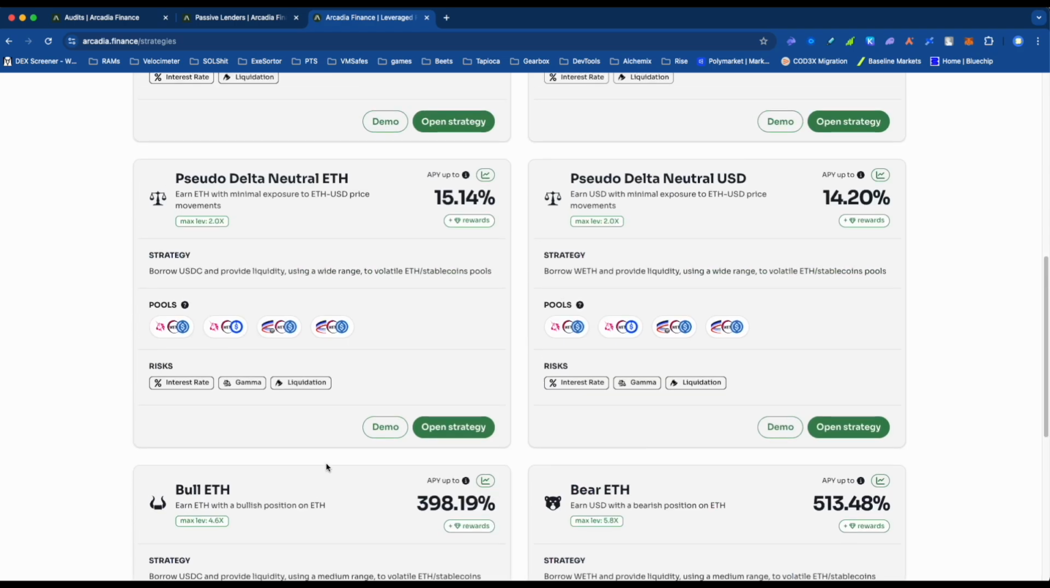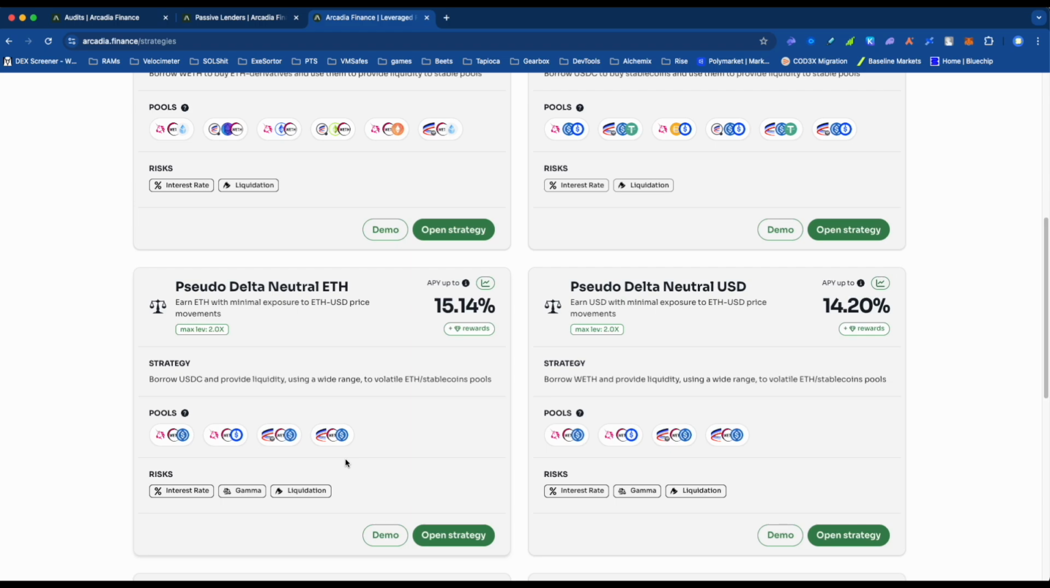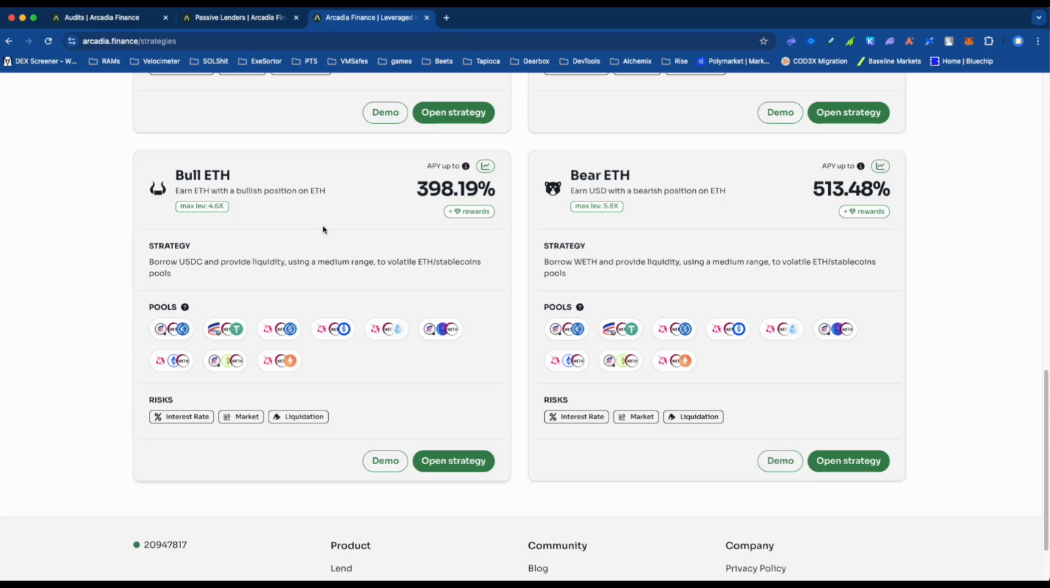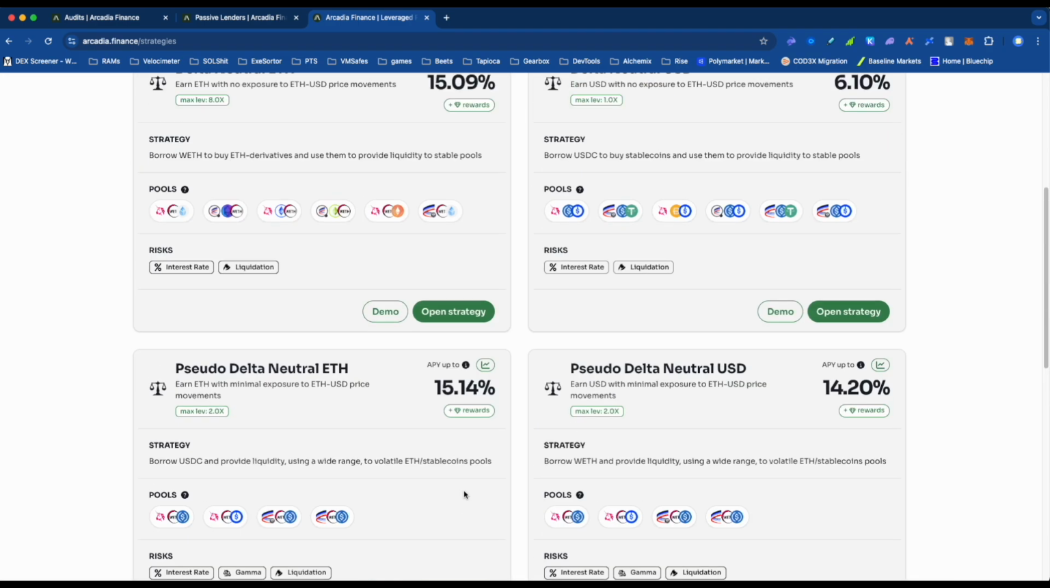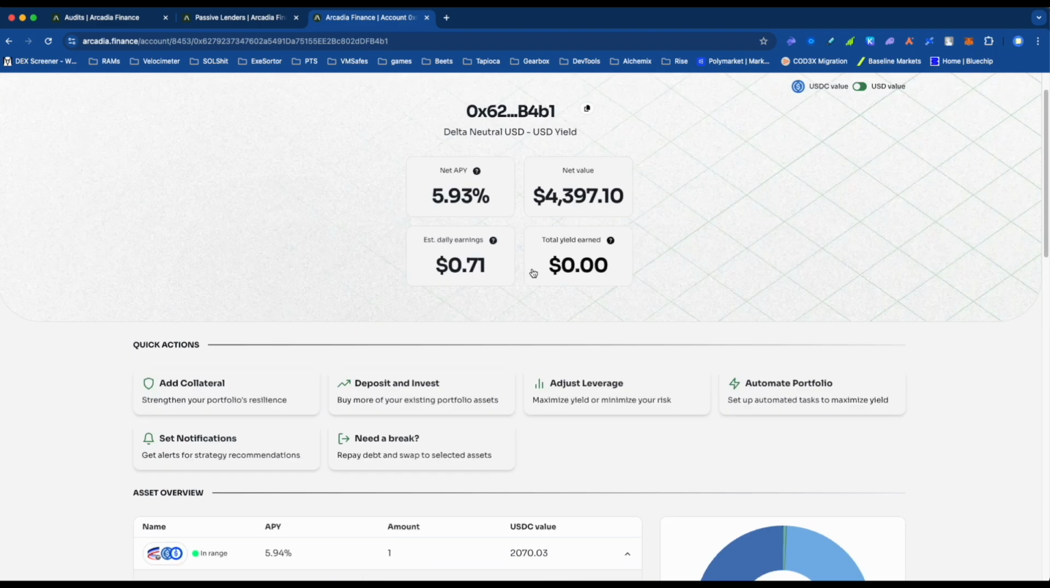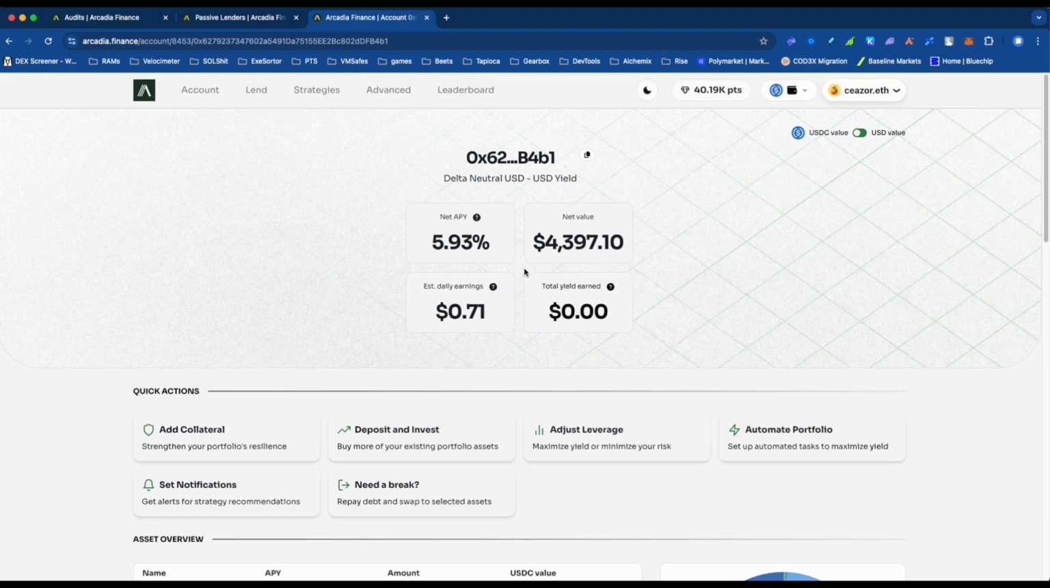Now, as always, I will say that this is something that you have to actively monitor. You can't just ignore this. You can't just put this here and walk away for months, because there is liquidation risk, especially in these lower ones down here. However, if you go to accounts here, this is an account that I opened. It's currently just doing the Delta neutral USD.